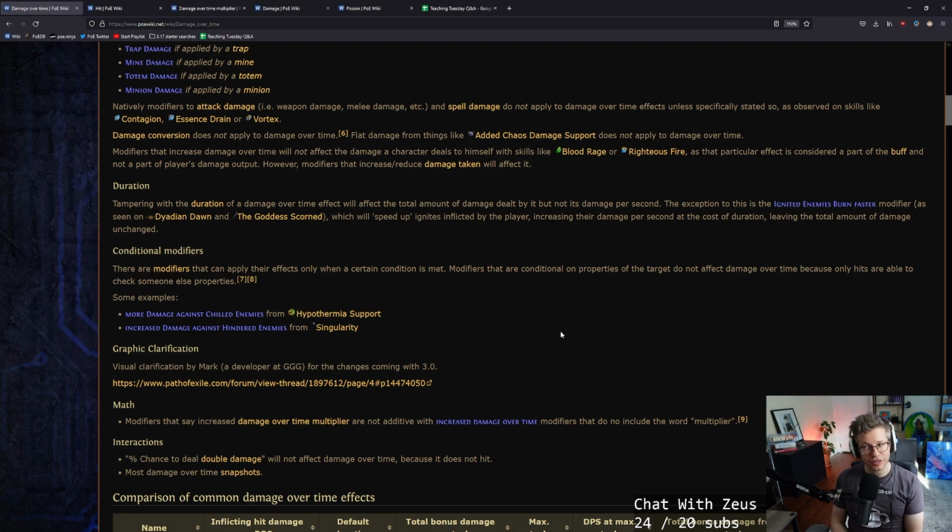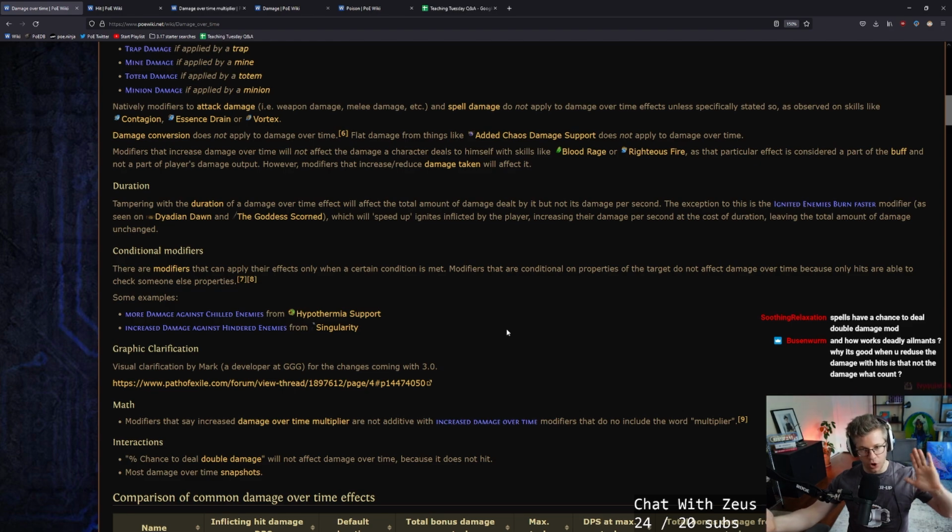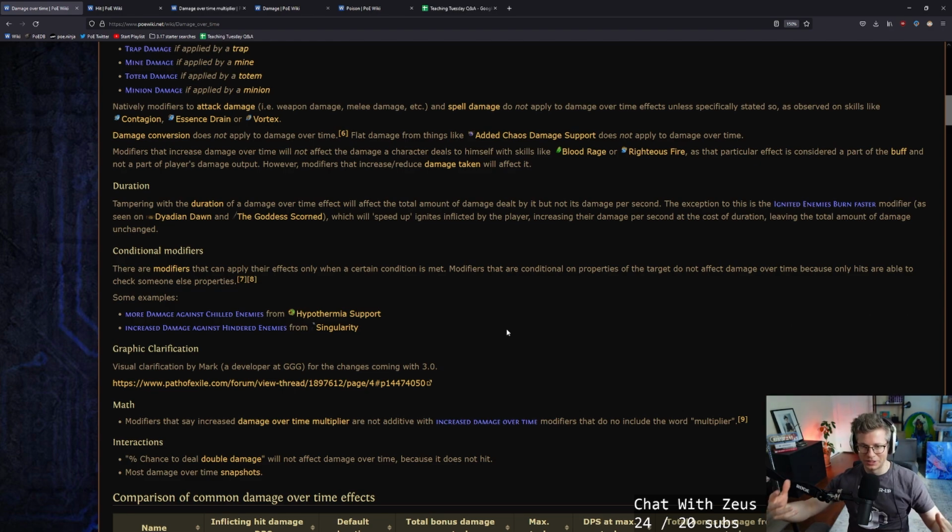Now that's a weird way to write it. It's written in programmery language, but the way you can think of it is conditional damage just doesn't apply to the damage over time effect. This says anything like damage against chilled enemies, damage against hindered enemies, anything like that will only go to the hit effect. And it's a little not clear. It might not make too much sense if you're not a programmer, but they're going down two different systems.